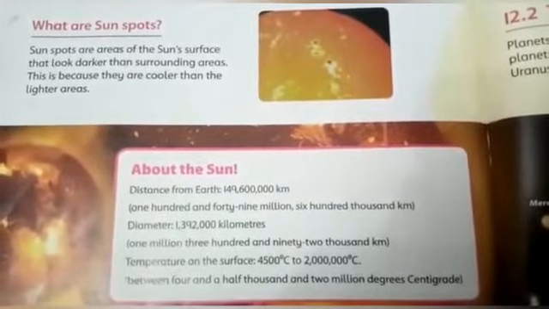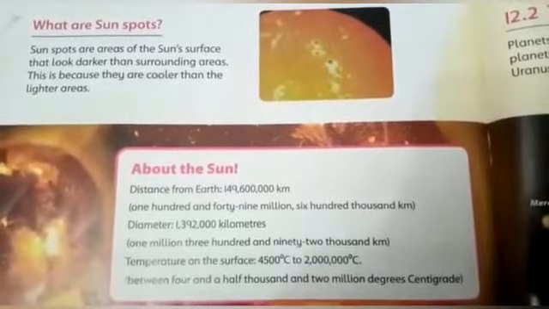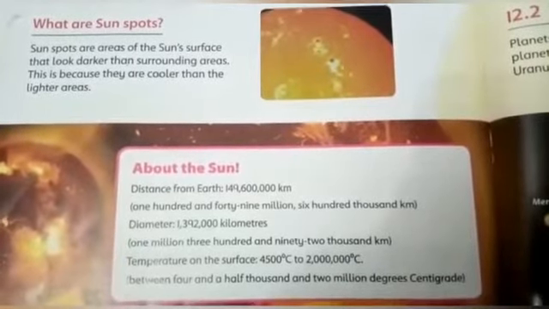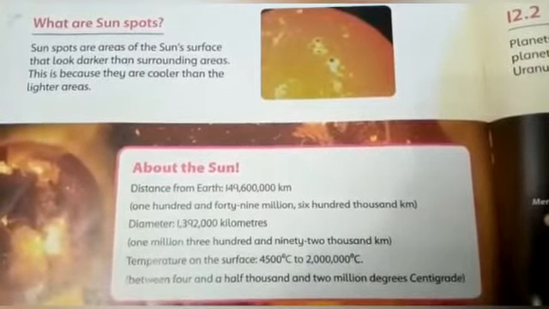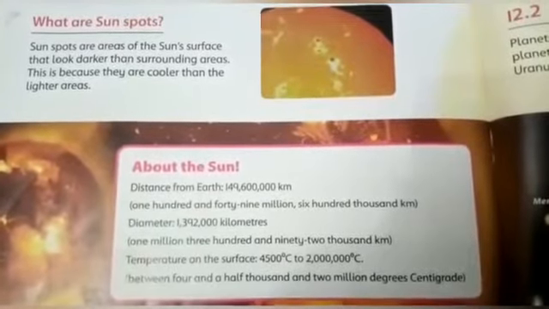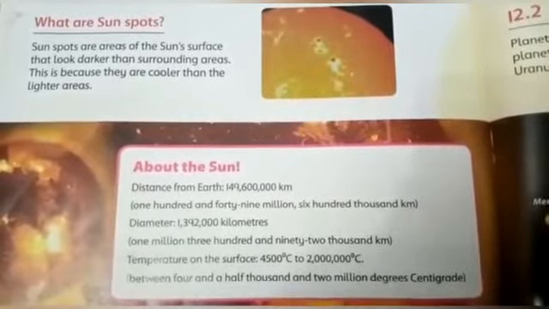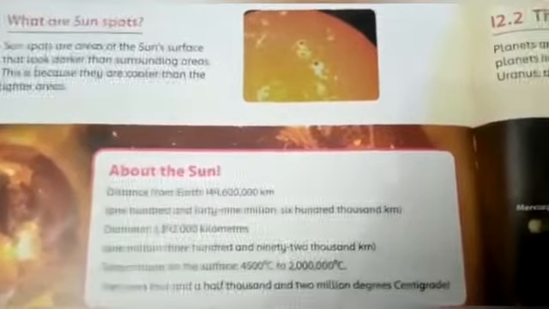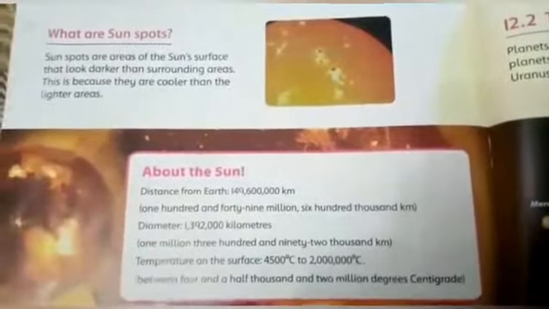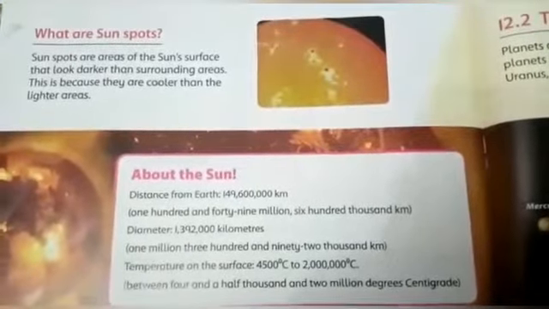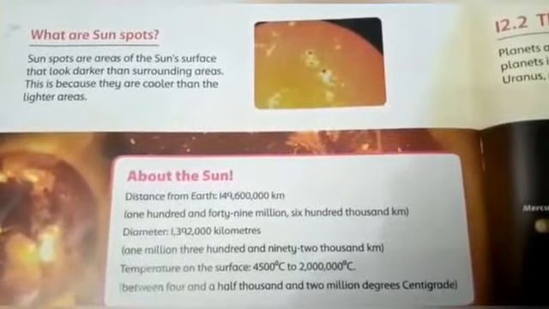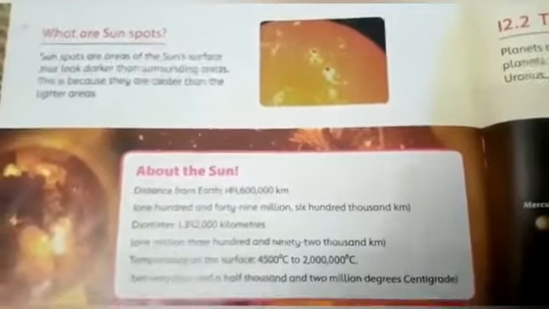This is science class grade 5. Topic is sunspots. Sunspots are areas of the sun's surface that look darker than surrounding areas. This is because they are cooler than the lighter areas. Students, as you can see in the diagram, sunspots are the small circles or spots on the surface of the sun that look darker than the surrounding areas. This is because they are much cooler than the lighter areas.